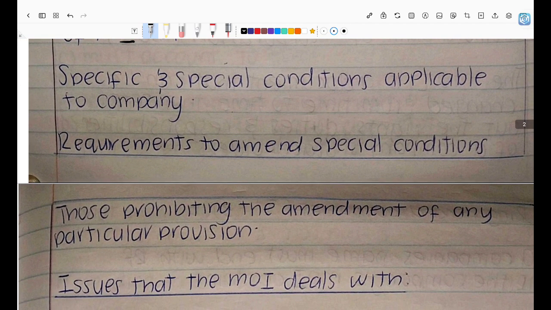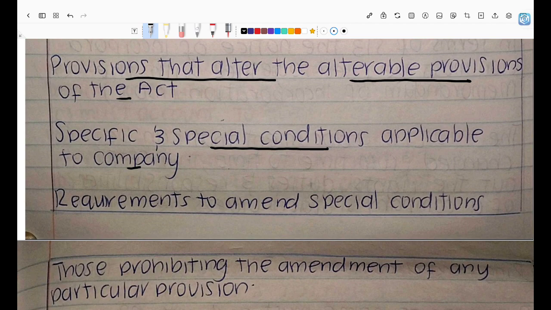And then there are specific and special conditions applicable to the company. So it could have provisions that talk about special conditions that are applicable to the company. Say, for instance, it could say that the directors of this company need to be reappointed, or a new director needs to be appointed every 3 years. So that is special to the company, that is applicable to the company itself, right?